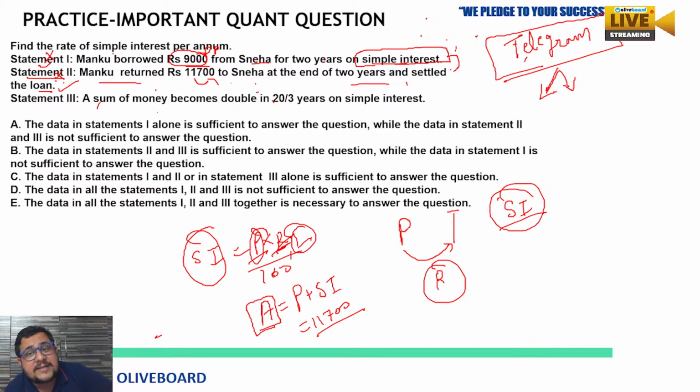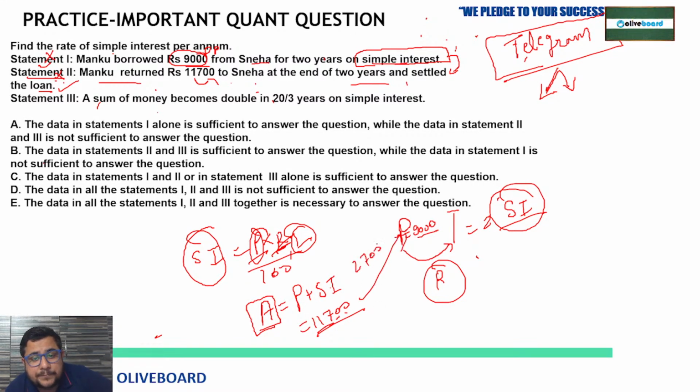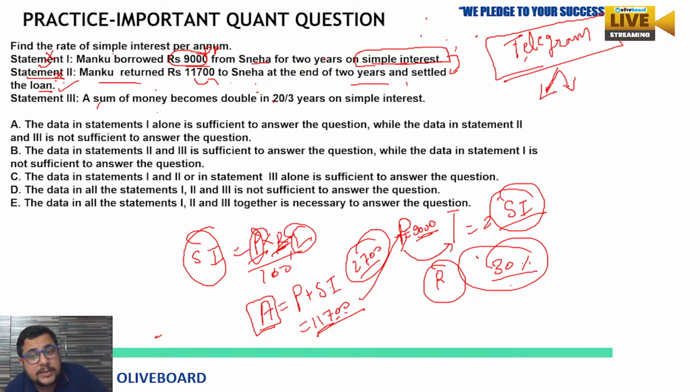But if you merge first and second together, the time is 2 years, the principal you know is 9,000 in statement 1, and in statement 2 the amount you know is 11,700. So simple interest is going to be amount minus principal, so 2,700. And this 2,700 with respect to principal is how much? 30%, right? 30% of 9,000. And this 30% is for 2 years. He is paying back in 2 years. So per annum, per year, how much? 15%. So we are getting the answer with the help of first and second.